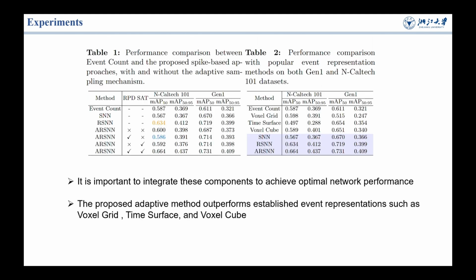We validate our approach on the NCalTech 101, Gen 1, and 1MPX datasets. Ablation studies confirm that integrating components like the RSNN, sampling module, SAT, and RPD is critical for achieving optimal network performance. In Table 2, we compare our method with established event representations such as voxel grid, time surface, and voxel cube, demonstrating that our adaptive method outperforms these alternatives on multiple datasets.